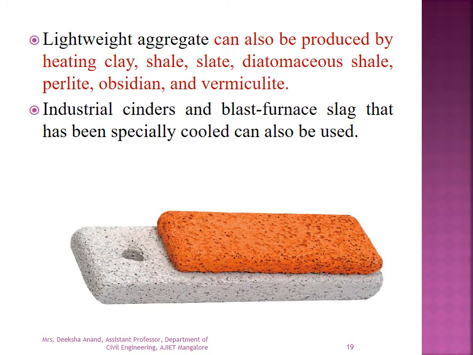So here you can see how lightweight concrete looks. Lightweight aggregate can also be produced by heating clay, shale, slate. These are types of rock, along with obsidian and vermiculite. Industrial cinders and blast furnace slag that has been specially cooled can also be used.